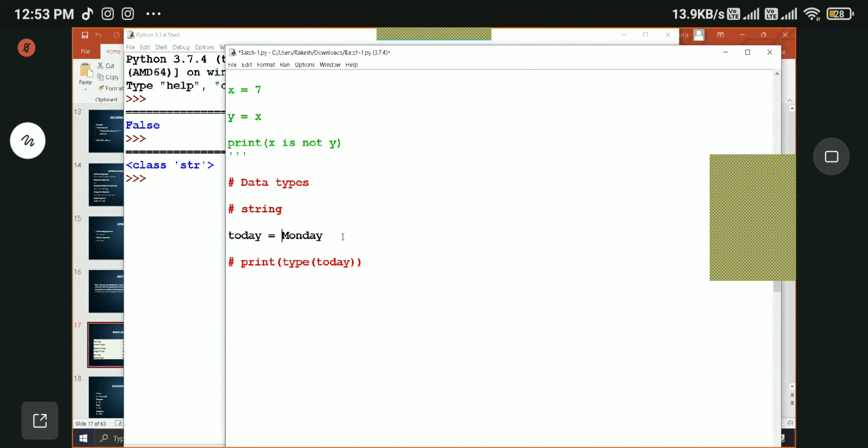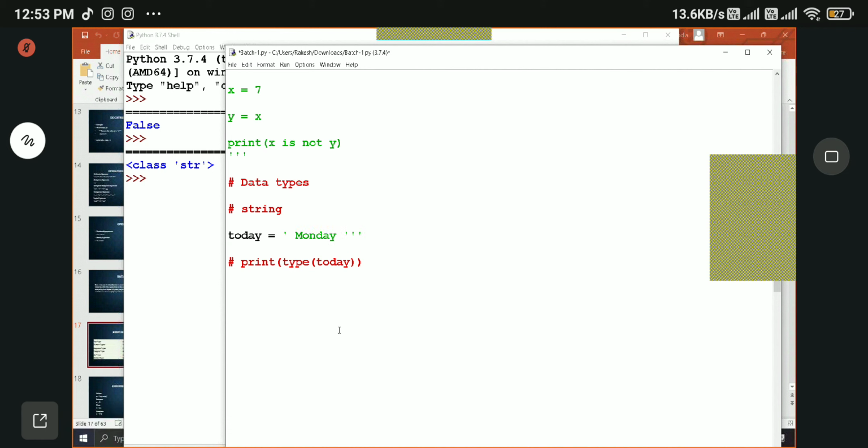There are two other ways to define a string data type. One is three single quotes. Remember the comments? That format we can use here. Three single quotes, open and close, is also a string data type.